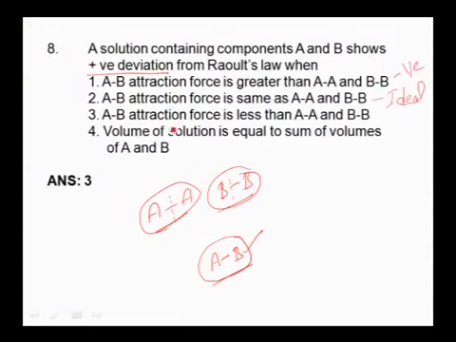The attractive forces between A and B is less than A-A and B-B, then it can show positive deviation. And come to the fourth one, volume of solution is equal to sum of the volumes of A and B, then this is also an ideal solution. So among the given options, the third option is the correct one.